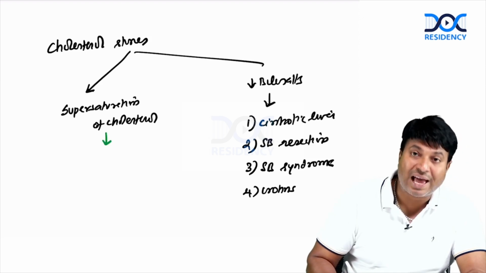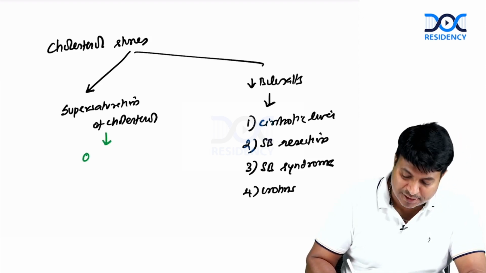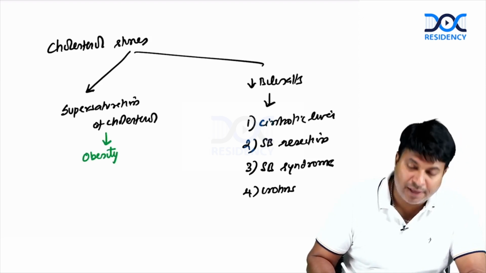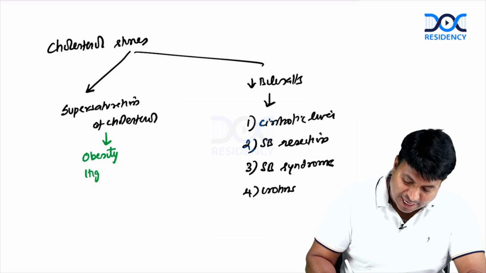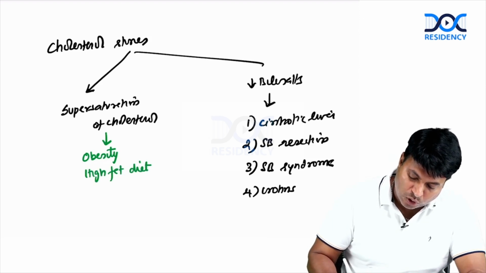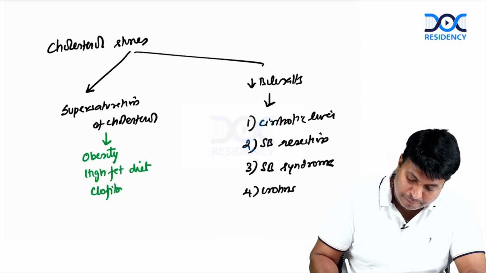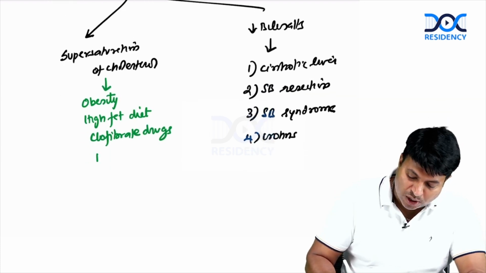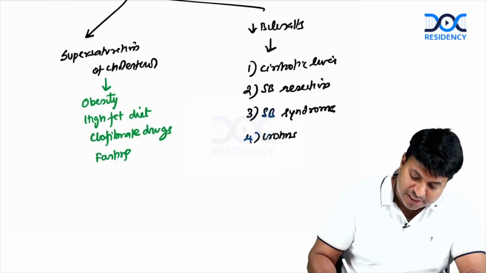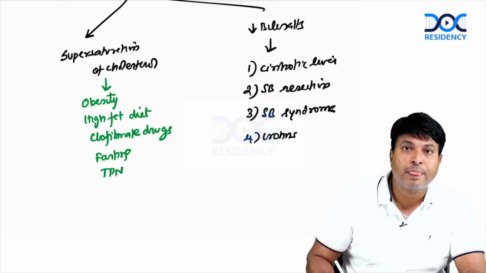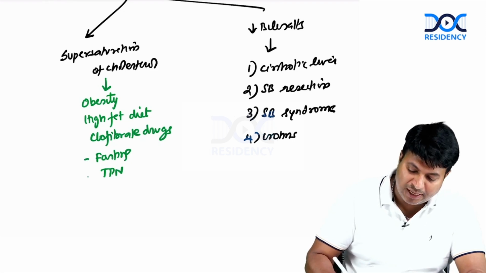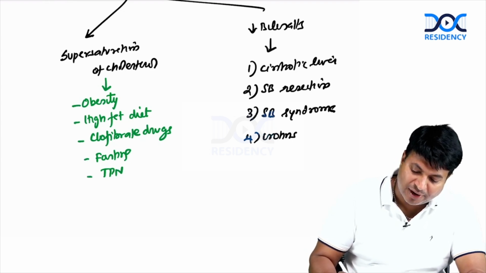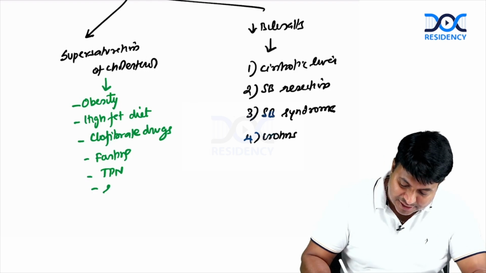Supersaturation of cholesterol happens in patients who are obese. Obesity, high fat diet, clofibrate therapy, patients who are on fasting, patients who are on TPN, including stasis.